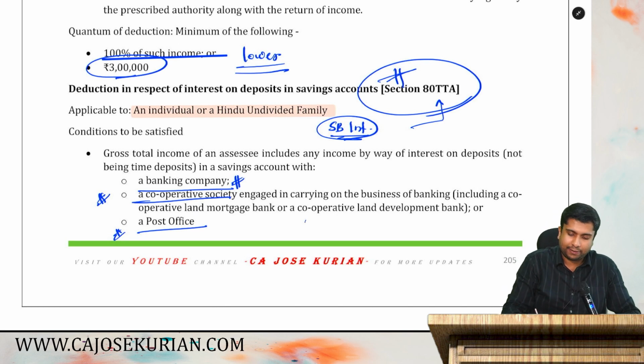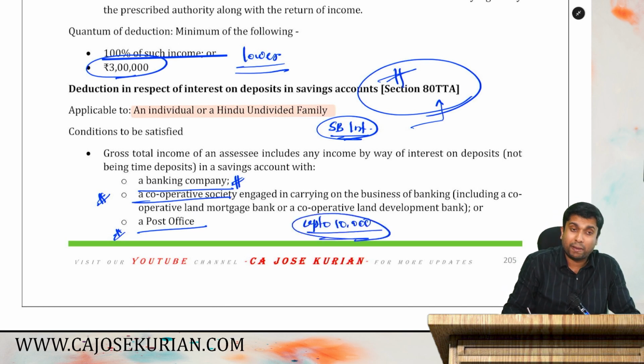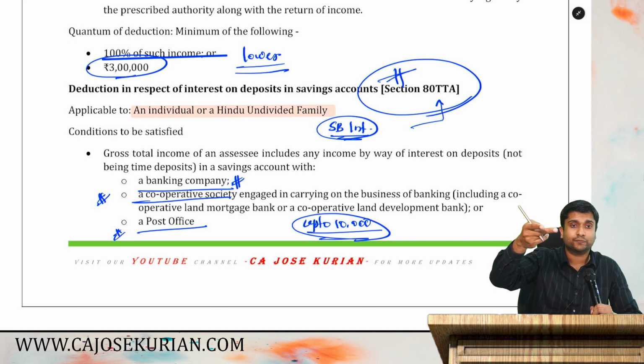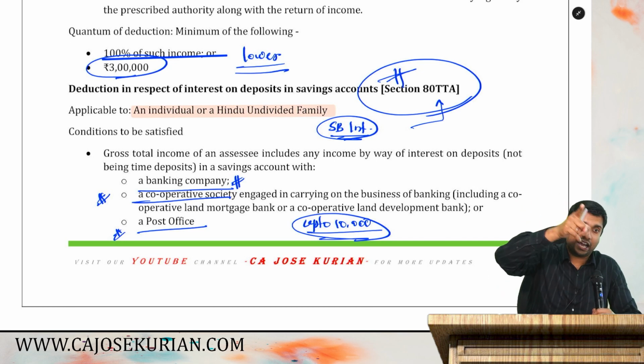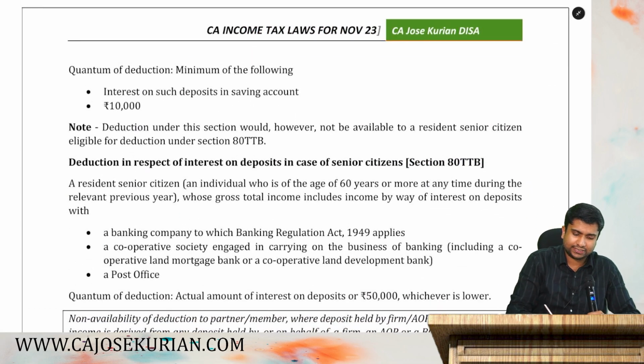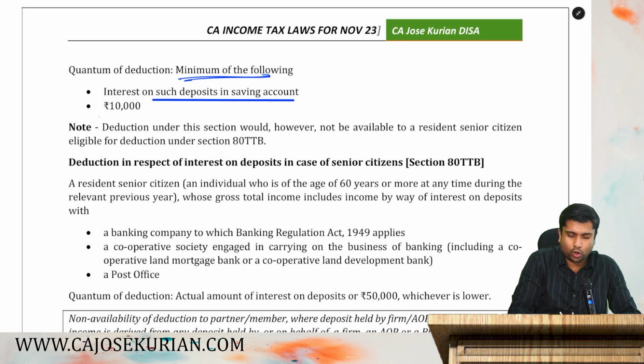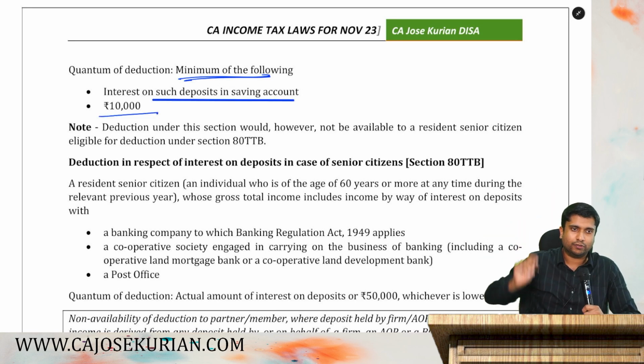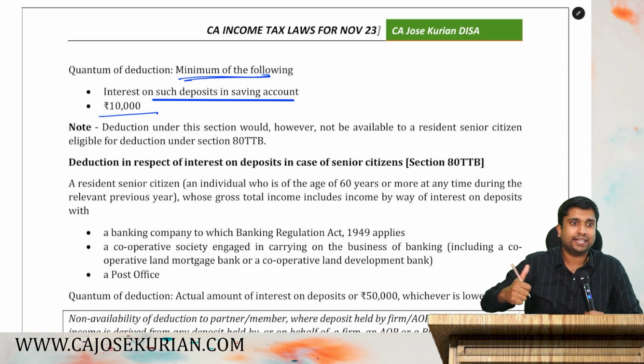Then I can claim up to 10,000 rupees as a deduction. Maximum deduction, what is up to 10,000? Either 10,000 or actual interest income, whichever is lower. So that's what they say. The deduction shall be the lower of the following: either actual interest income or rupees 10,000, whichever is lower. Are you all with me? Hope it is clear.